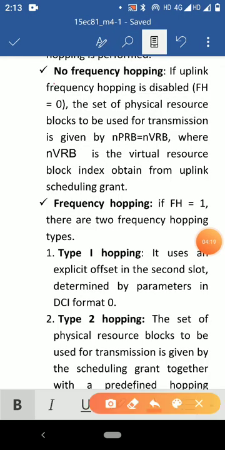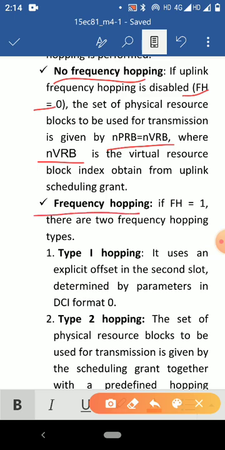Next, no frequency hopping. If uplink frequency hopping is disabled, that is FH equals 0, the set of physical resource blocks to be used for transmission is given by this equation, where NVRB is the virtual resource block index obtained from the uplink scheduling grant.